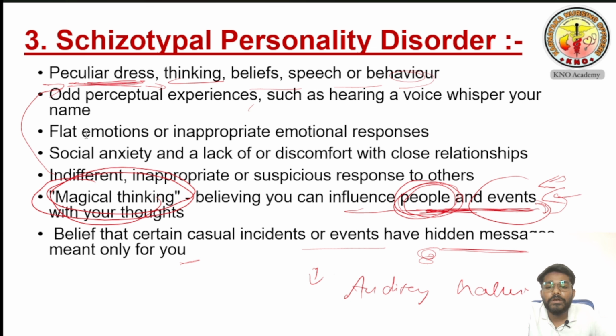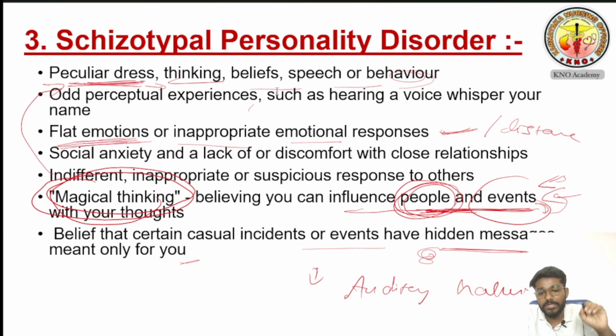And in this person also, flat emotions and inappropriate emotional response. Why flat emotions? You can think this person is telling everything is happening because of him only. So he is telling that light is coming, that rain is coming. So the other person, the society, will not accept him. They will maintain some distance from him. Okay. What in schizoid, what had happened? The person only locked himself. He wanted to be alone. He doesn't want to make friends. But in schizotypal, he wanted to make friends. But the other people don't want to be his friends because he's always in a magical thinking mode.